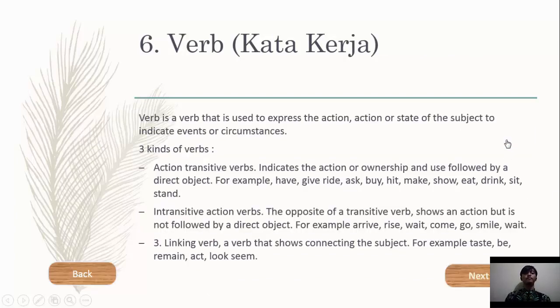Next, verb. Verb is a word that is used to express the action, action or state of the subject to indicate an event or circumstance. 3 kinds of verb. First, action transitive verb indicates the action or ownership and use, followed by a direct object. For example, have, give, read, ask, buy, hit, make, show, eat, drink, sit, stand.